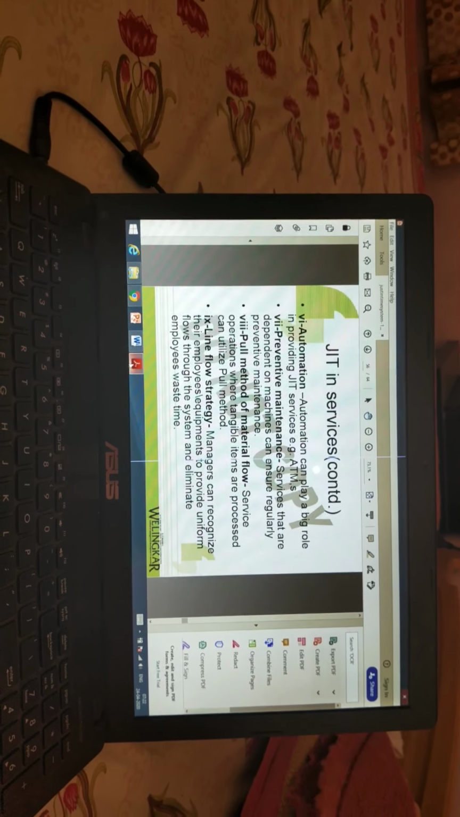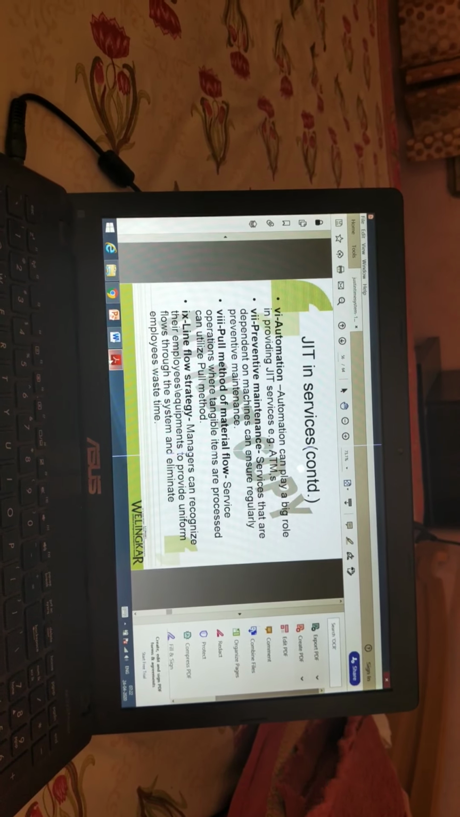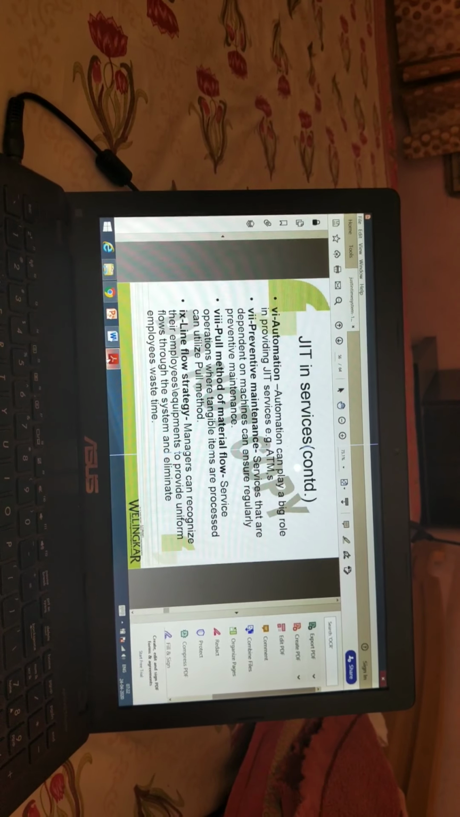Pull method of material flow. Service operations where tangible items are processed can utilize the pull method. Line flow strategy. Managers can arrange their employees and equipment to provide uniform flow through the system and eliminate employees' waste time.